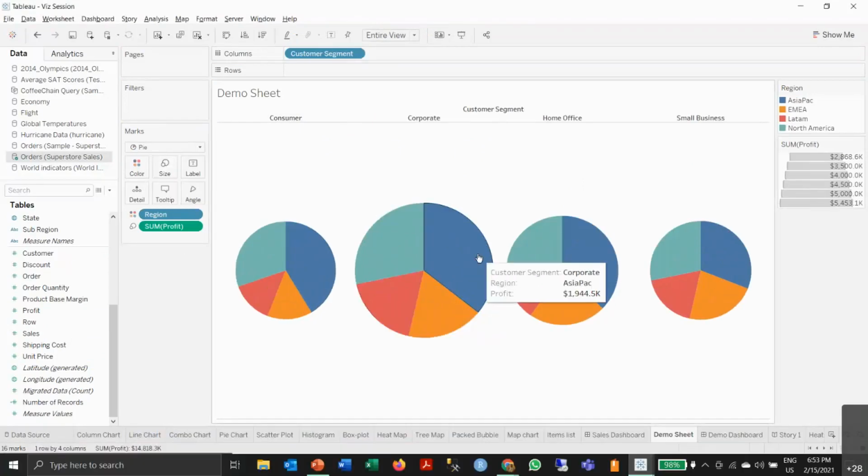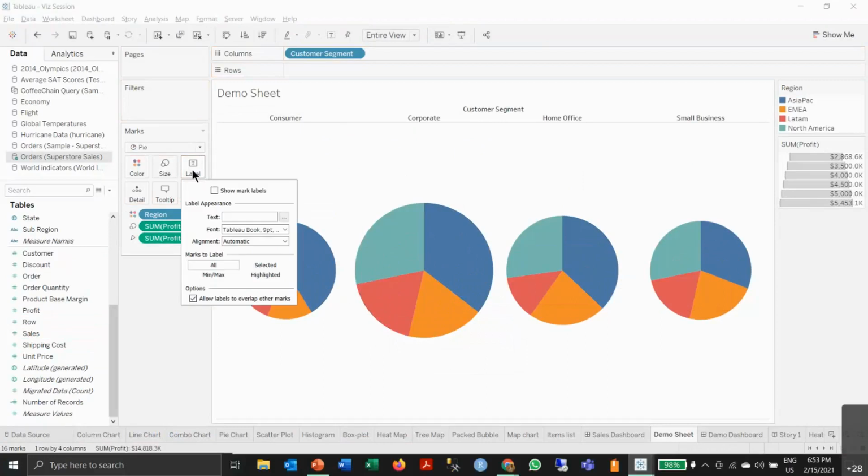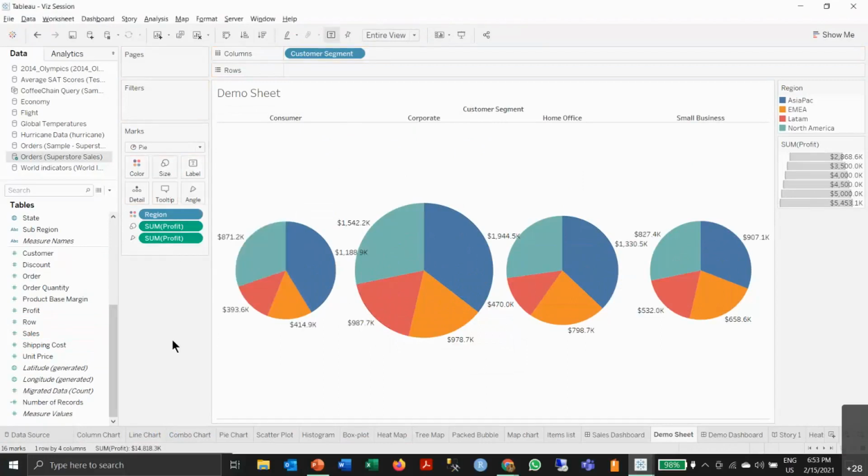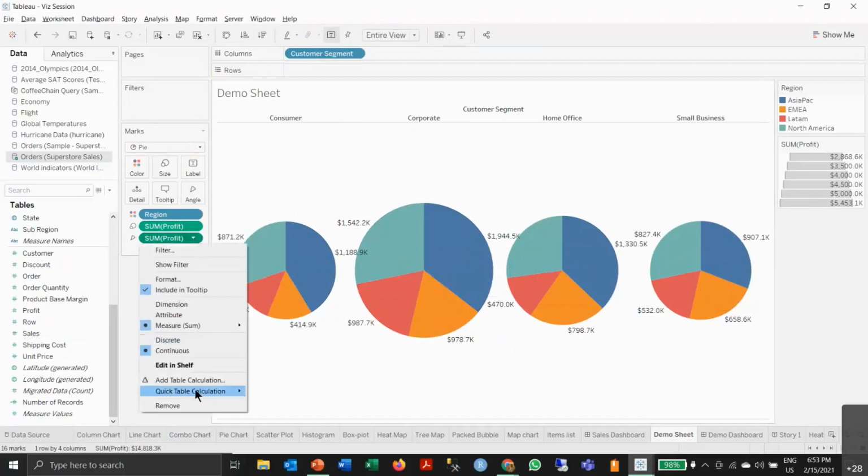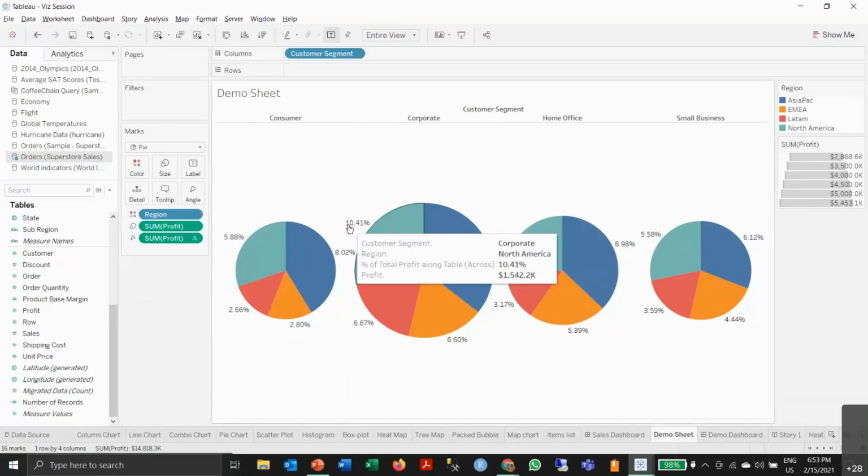So the size represents the profit. As you can see, the corporate has the maximum profit. And when I add again, I can add profit to the angle. I will click on label and it will show the values of profit for every category. What I can also do is show percentage. I will click on this and go to a quick table calculation. I want a percentage of total. I click on it and it will convert to percentage.